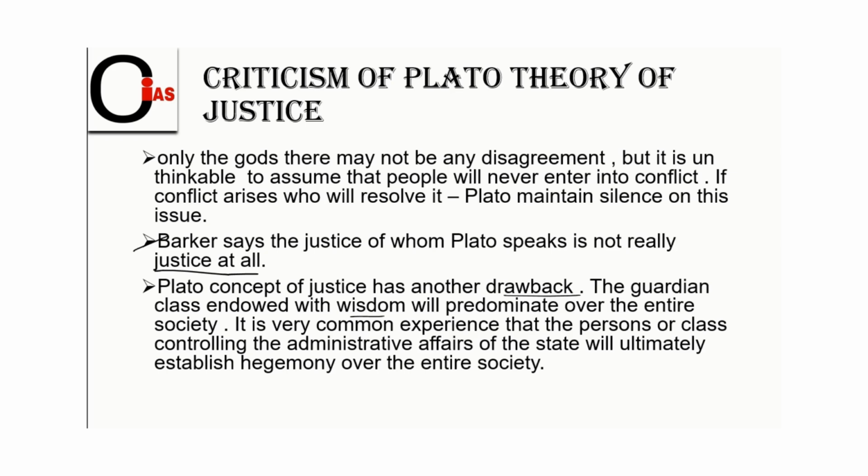His theory is all about moral values that may not always find fruition. So a system without legal legitimacy cannot perform its duty in a proper manner, so it is not truly just. That is what Barker is commenting on Plato's theory of justice.